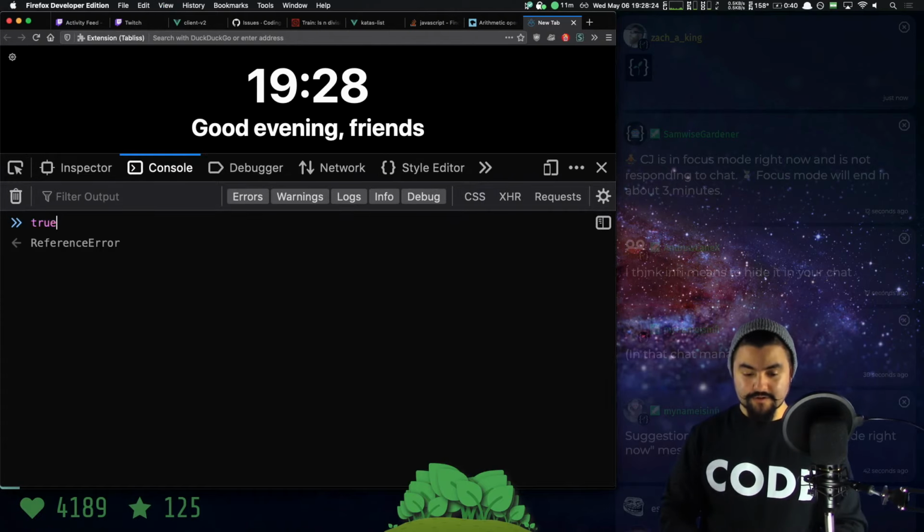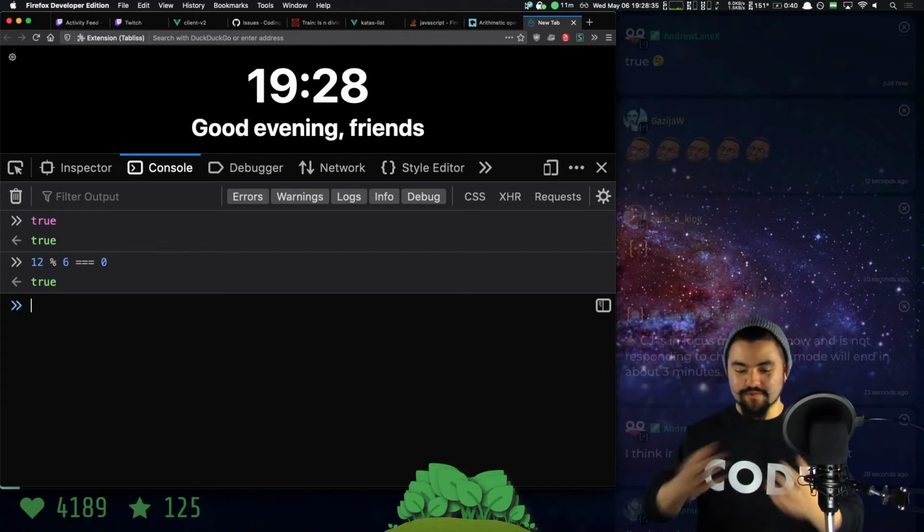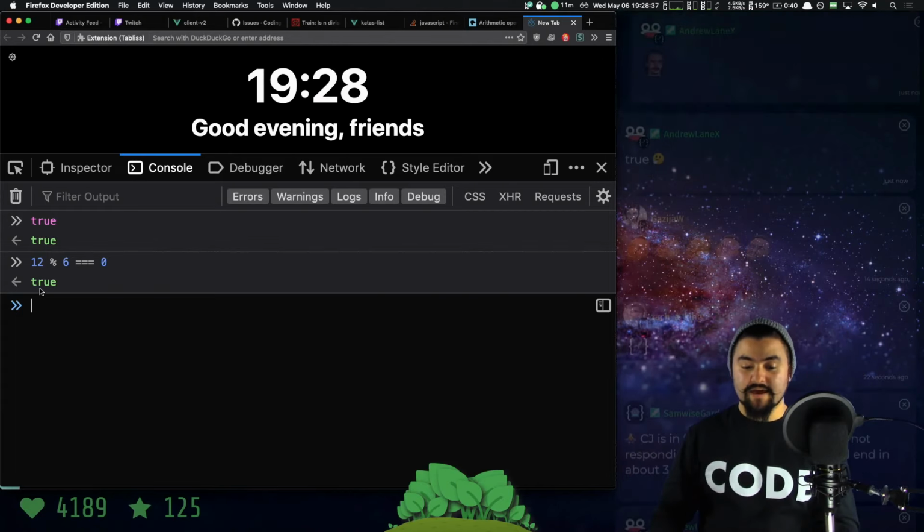So true is a Boolean value. So if I say, let's say 12 % 6 is equal to 0. True, because the remainder of the division by 6 is 0, because 12 is evenly divisible by 6. So that results in true.